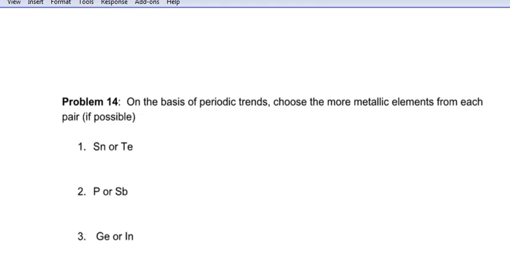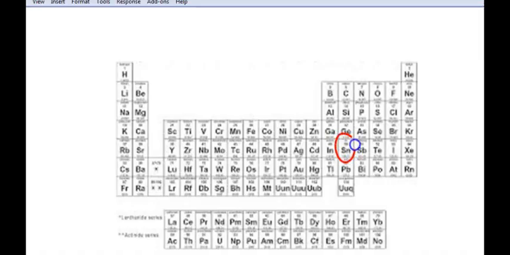All right, so on the basis of periodic trends, choose your more metallic elements from each pair if possible. So tin or tellurium? Well, let's find out where they are on the periodic table. Okay, so here's tin and here's tellurium. Which one is more metallic in character? They're in the same period. So again, metallic character means you're going to lose electrons more easily. So if I want to lose electrons, I want to have the lowest amount of attraction.